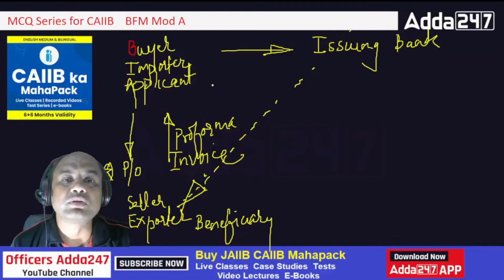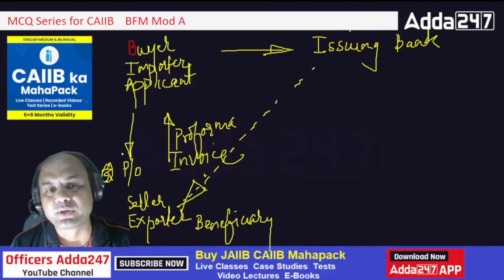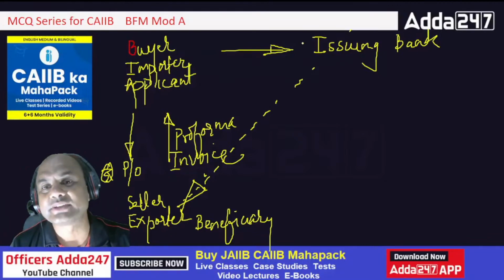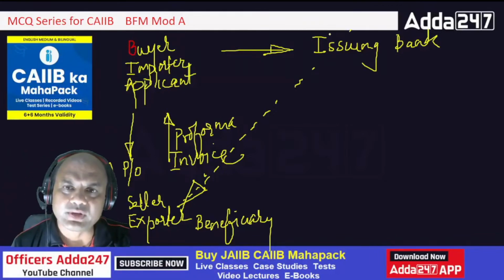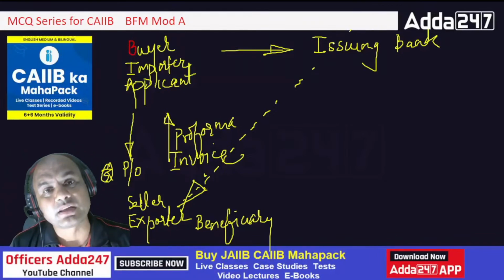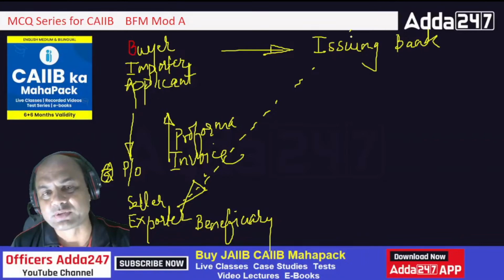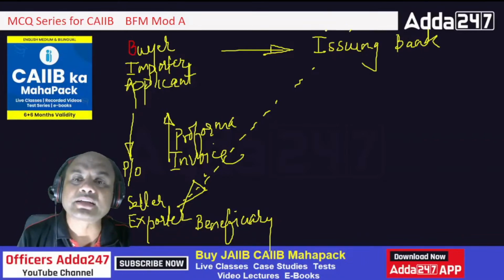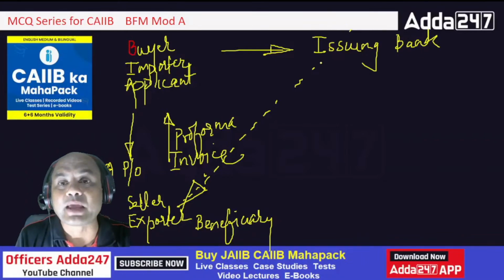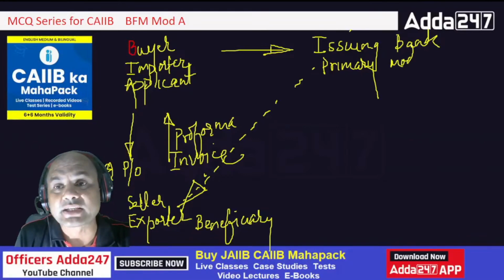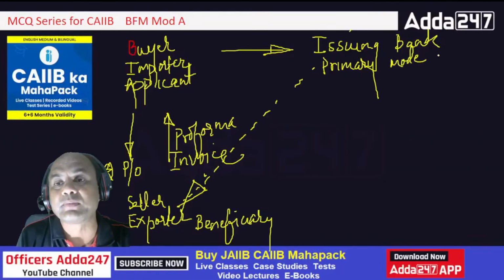So this buyer will give this PO, pro forma invoice, and KYC documents to this issuing bank. Now what will this issuing bank do? Will this issuing bank open the LC immediately just after getting the documents? What is an LC basically? You must understand that first. LC is a guarantee, not guarantee actually, it's a primary mode of payment. Look at this, primary mode of payment. It's not a secondary mode.